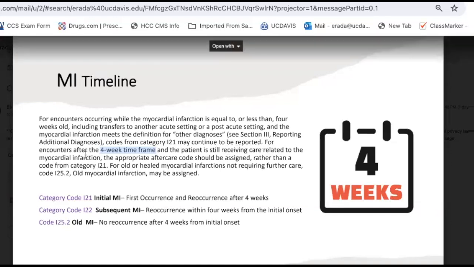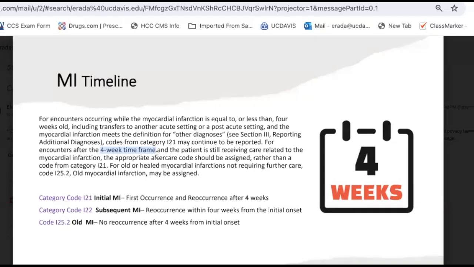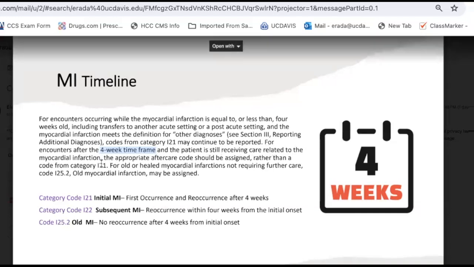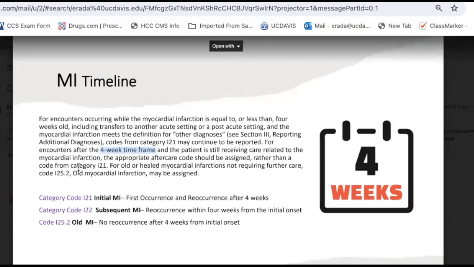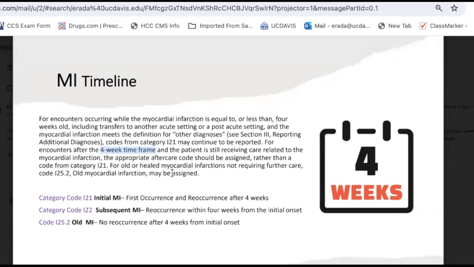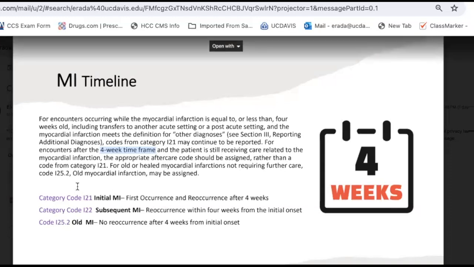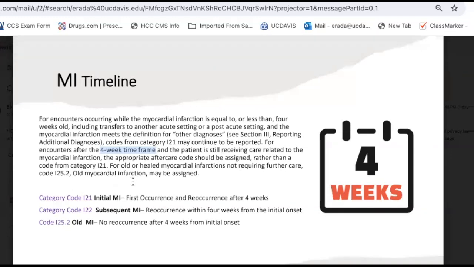For encounters after 4-week time frame, and the patient is still receiving care related to the myocardial infarction, the appropriate aftercare code should be assigned rather than a code from category I-21. For old, healed myocardial infarctions not requiring further care, code I-25.2, old myocardial infarction may be assigned.